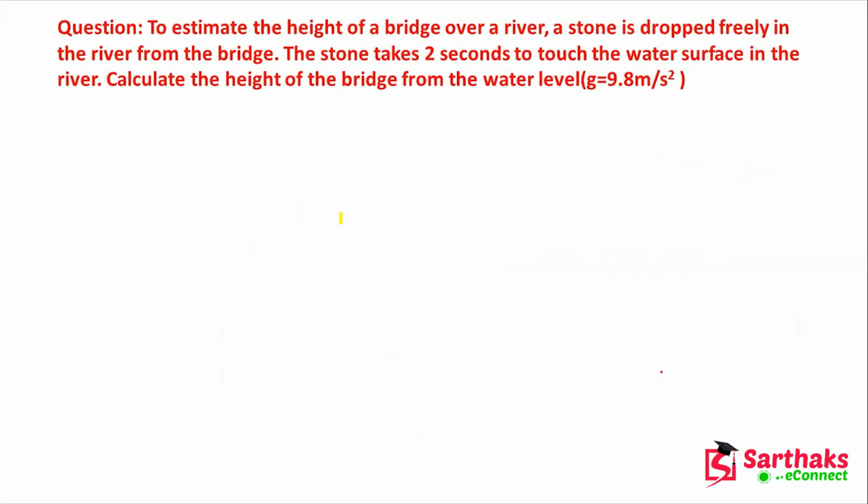Next, one numerical regarding this we will solve here. The question is that to estimate the height of a bridge over a river, a stone is dropped freely in the river from the bridge. Okay, so here, this is the bridge. And from here, there is some river here. So you are throwing one stone. So this will cross this much height.